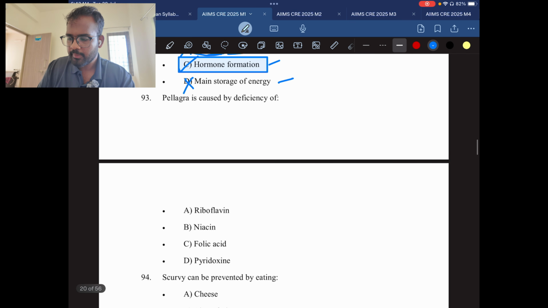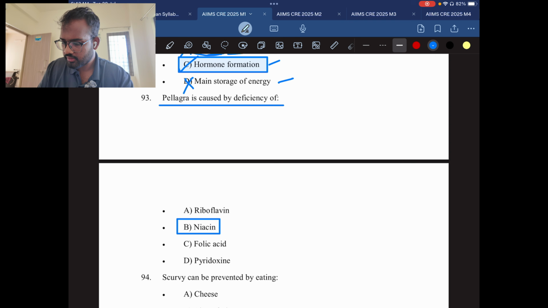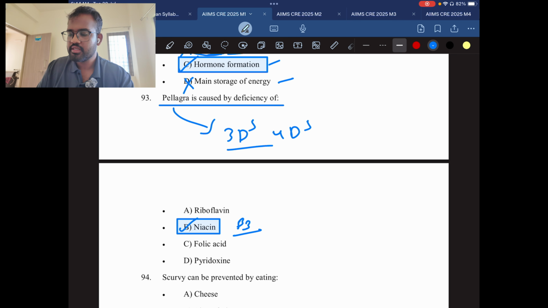Question number 93. Pellagra is caused by deficiency of. This thing I have clearly talked about in a past question. Pellagra is a deficiency of niacin. Niacin is B3. So always remember, if they ask about 3Ds or 4Ds, this is a very important question. They ask what is the condition in 3Ds. It is called pellagra. What is the condition in 4Ds? This is also called pellagra.